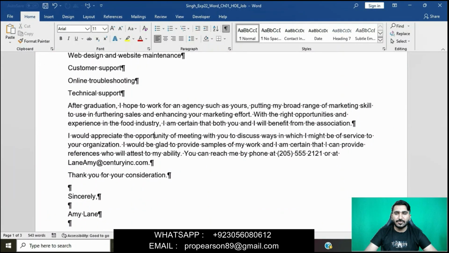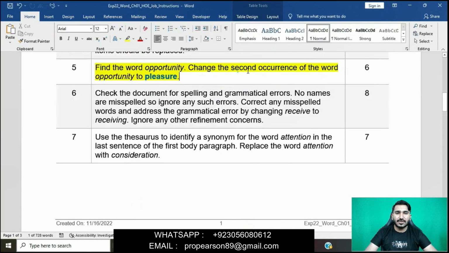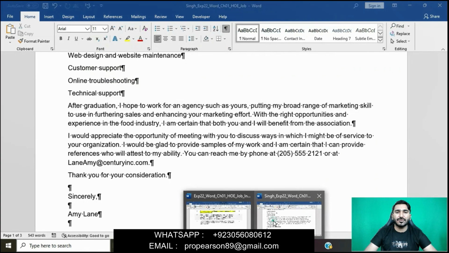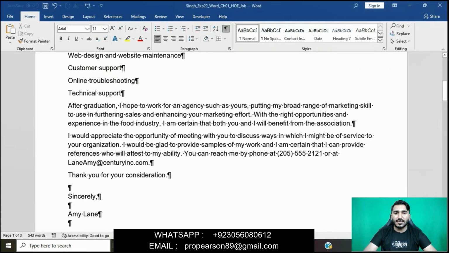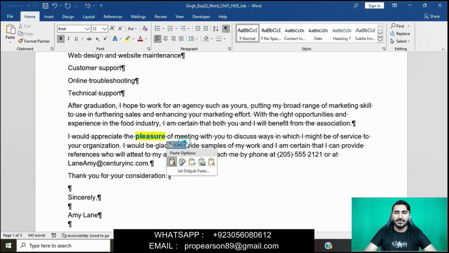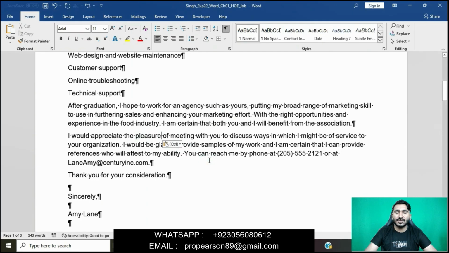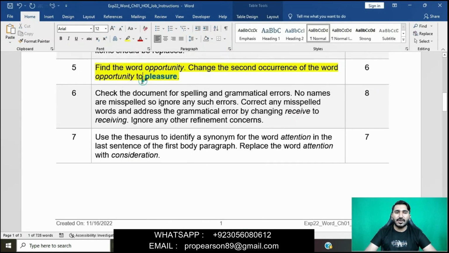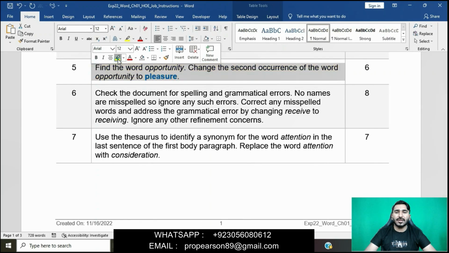Okay, zoom in, and then we will see this word opportunity. Then change the second occurrence of the word opportunity to pleasure. We will remove this, and then we will change the second word to pleasure. Okay, opportunity to pleasure. We will simply copy and paste here. We will remove opportunity, and then we will paste here pleasure. Okay, this question is done now. Now we will move on. Next question is question number 6.